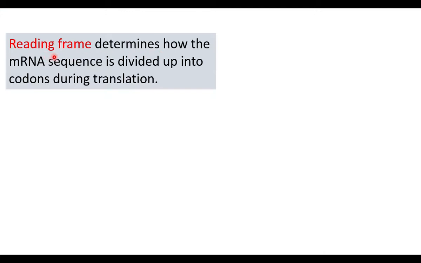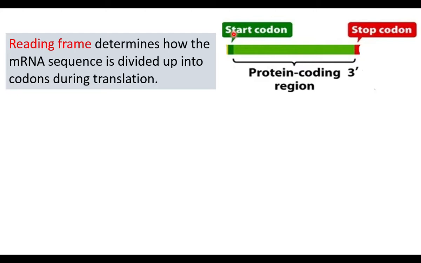Reading frame is a part of mRNA. The reading frame determines how the mRNA sequence is divided up into codons during translation. Reading frame consists of a start codon, protein coding regions, where the codons code for amino acids, and a stop codon. Start codon, protein coding regions of mRNA, and stop codon form the reading frame.